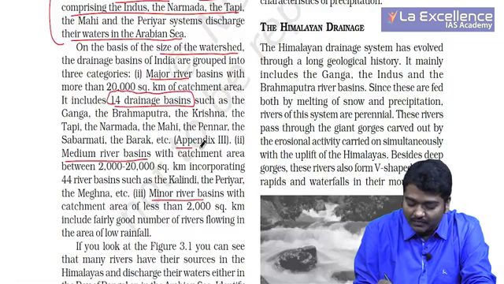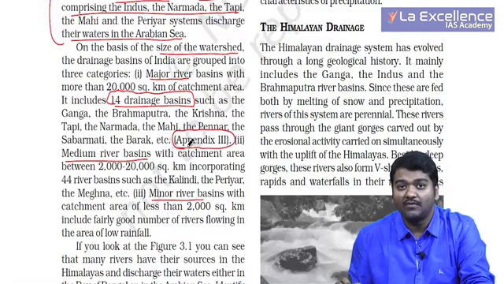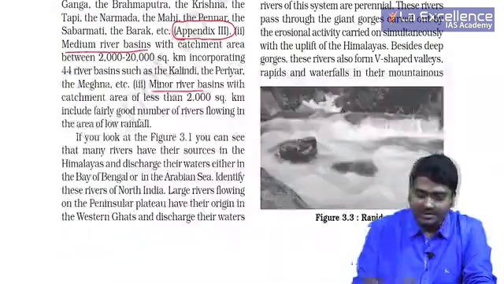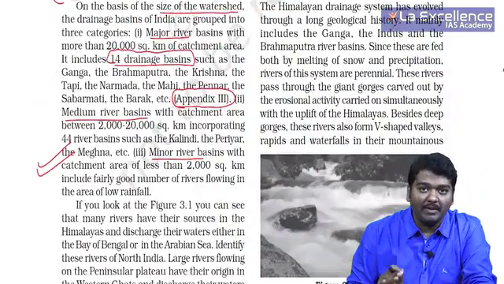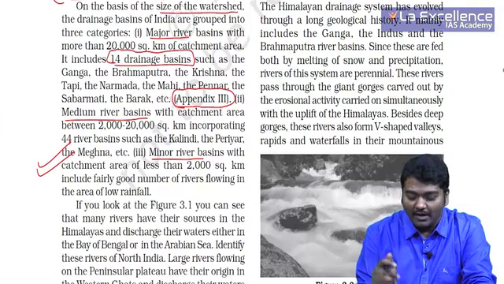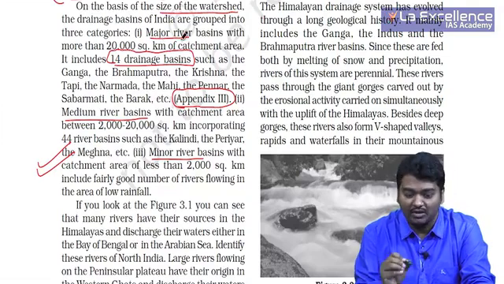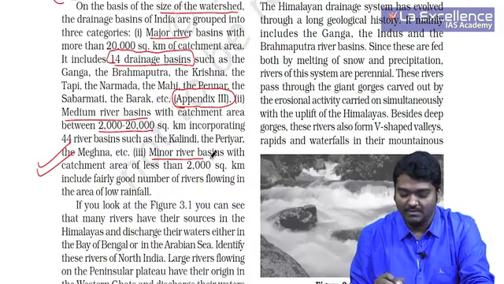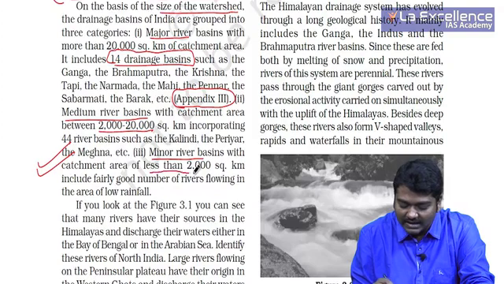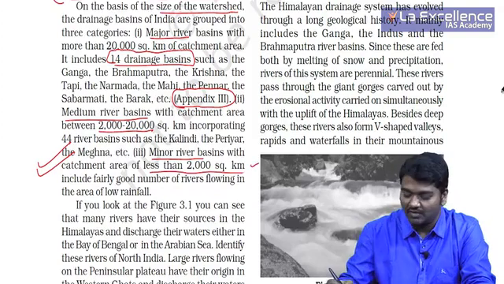I'll be showing you the appendix 3 where they have actually spoken about all these 14 rivers, right? So it's very, very important for you to cover this. So what exactly do you remember here? You need to look at major river basins, means greater than 20,000 square kilometer. Medium means 2,000 to 20,000. Minor river basins less than 2,000 square kilometer. So these points are very, very crucial for us.